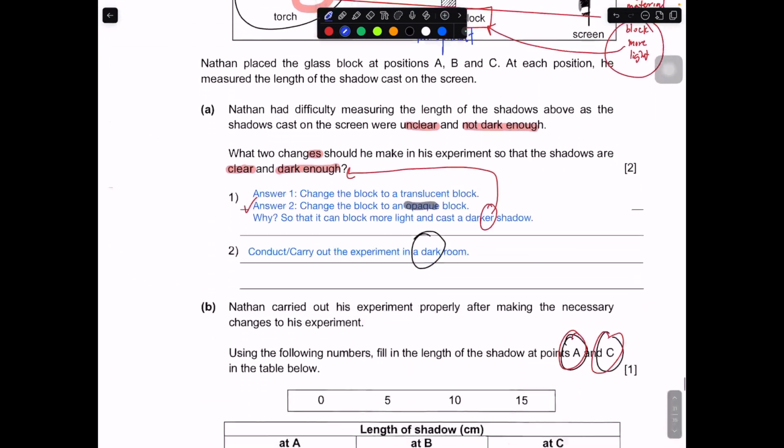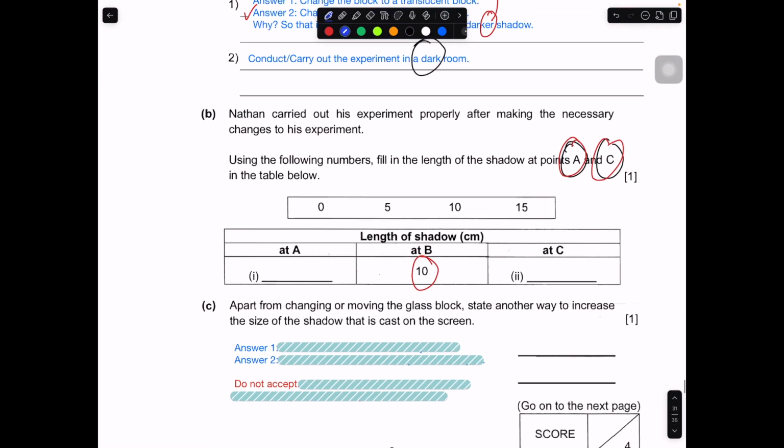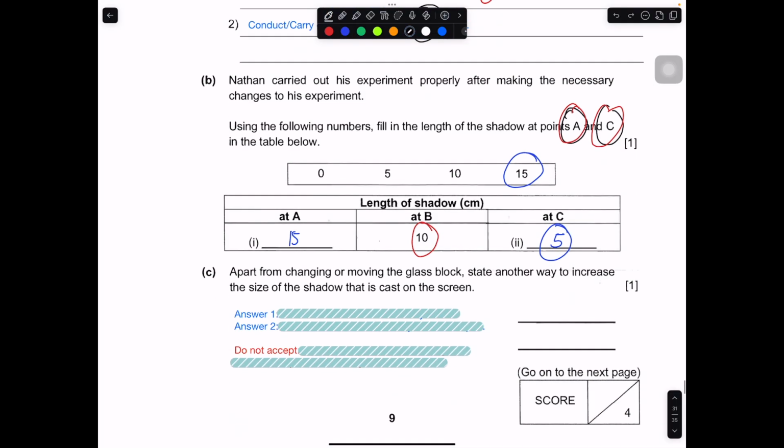So now we go back to this. A will be more than 10, C will be less than 10. So the only number that is more than 10 is 15. The only number that is less than 10 in this case is 5. Why can the shadow for C not be 0, even though 0 is less than 10? It's because if the length of the shadow is 0, basically there is no shadow.